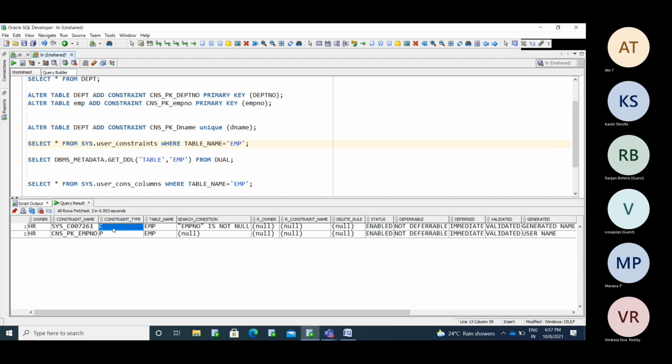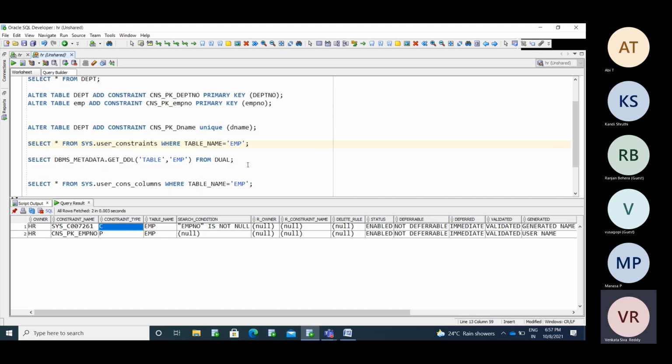So you need to verify. It is validating the data you are going to insert into the table. That is called a check constraint. Not null constraint and check constraint both have constraint type C only. Check also validates the data, and not null also validates whether a value is present or not. It is verifying it. That is called checking.